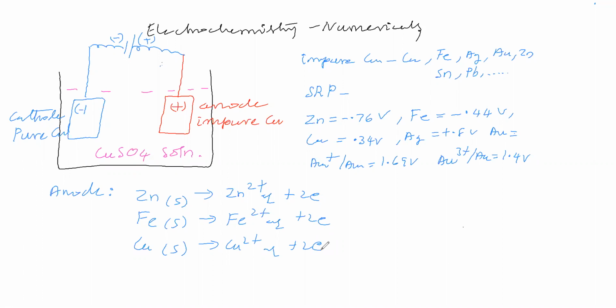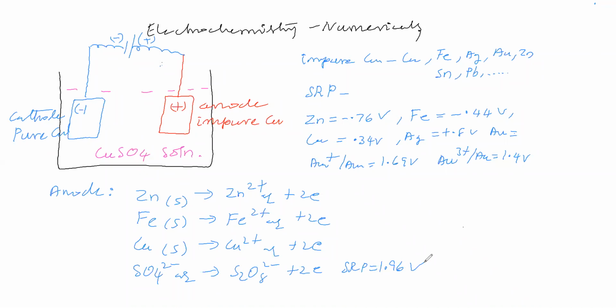Another possibility at the anode is SO4 2 minus in the electrolytic solution converting into S2O8 2 minus plus 2 electrons. For this SRP is 1.96 volt.